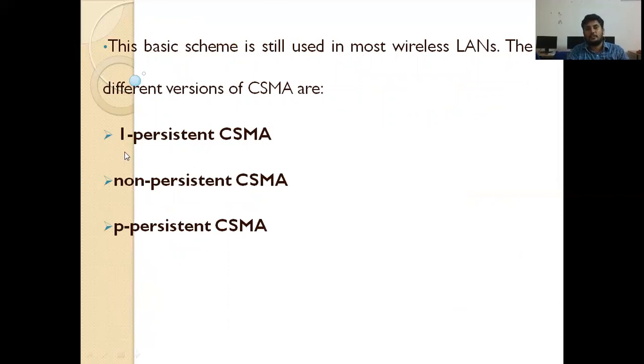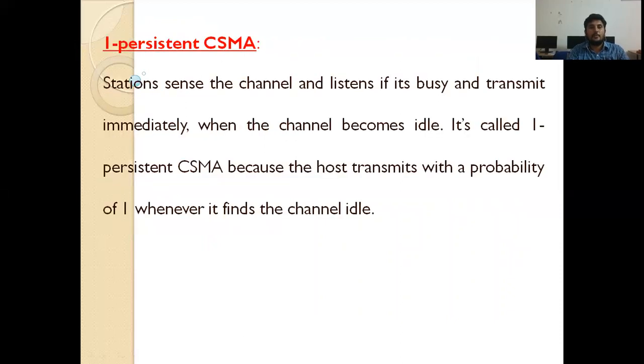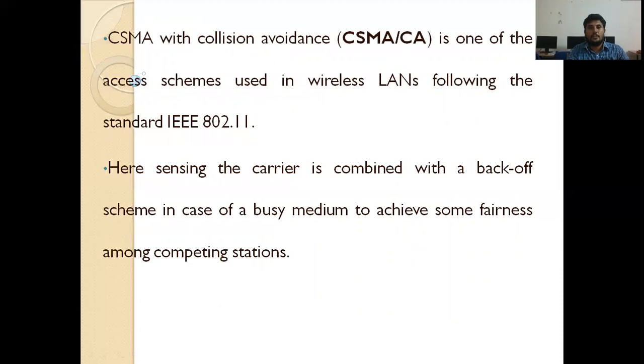If the medium is idle, it sends immediately; that is 1 persistent. In non persistent, it waits for some time, again waits for some time, and then transmits the data packet. P persistent means it waits for some time and senses again; if the medium is empty, then it transmits the packet. So those are the 1, non, and P persistence methods we discussed.